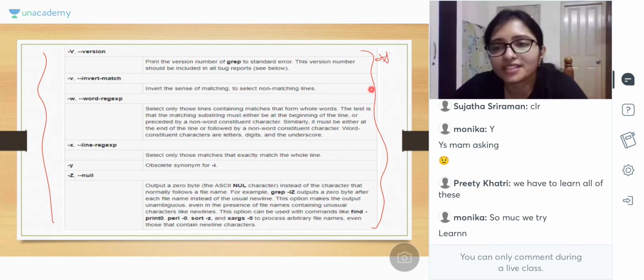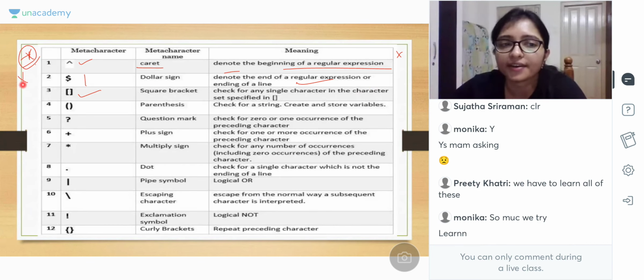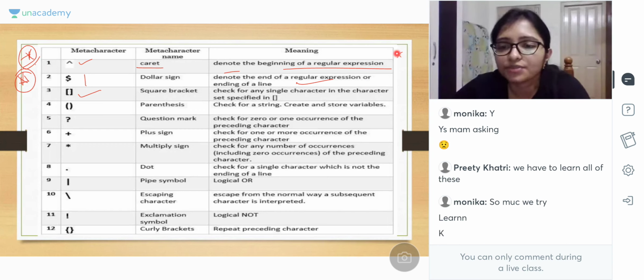Okay, Preeti, don't be scared. Just go through it one time. You can remember it, and you have to mainly concentrate here. They are mainly asking from regular expressions. Yes, mainly. So I have already provided some chart for the regular expressions.